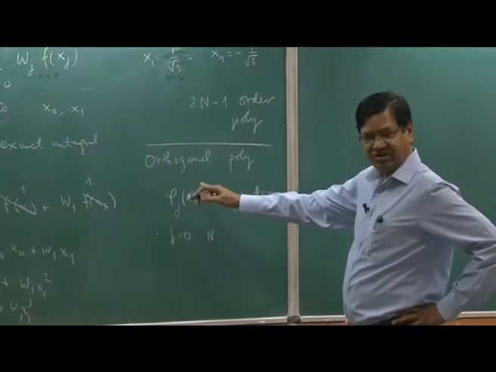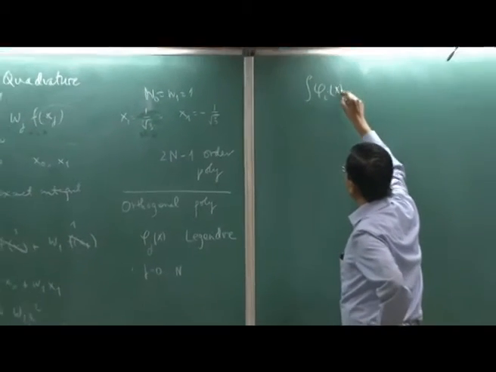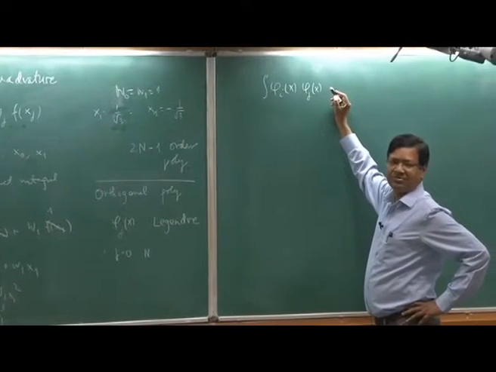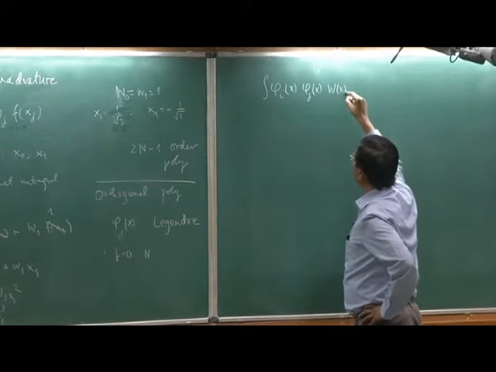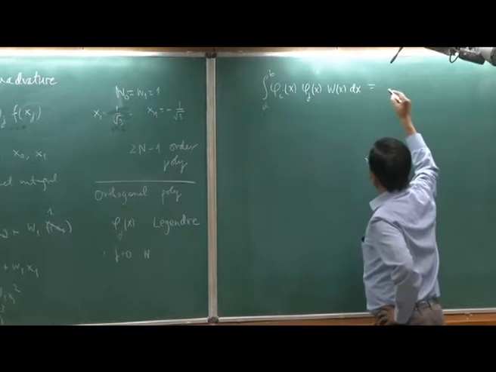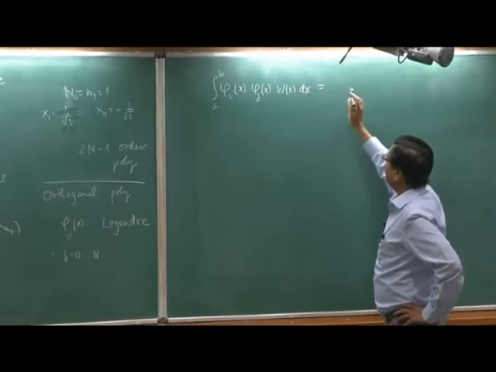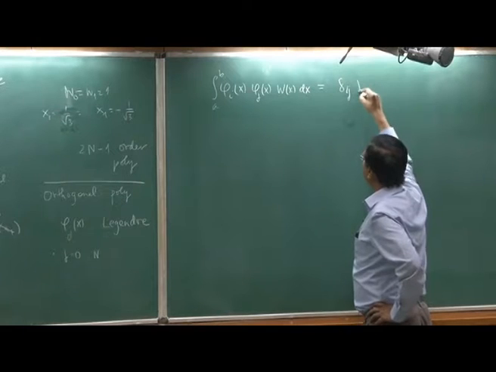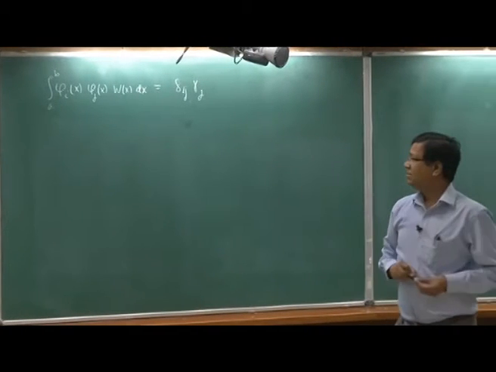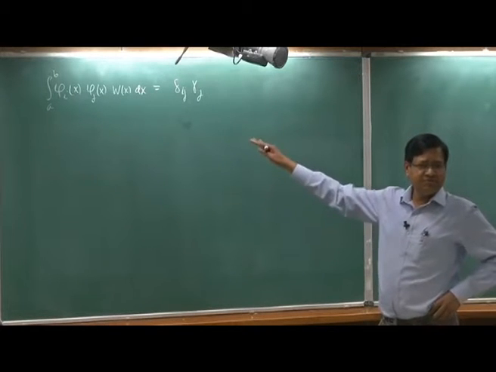Because Legendre polynomials are orthogonal, they satisfy the property: the integral from a to b of phi i of x, phi j of x, and this is called the weight function, w of x, dx. This does not equal 1, they are not normalized orthogonal functions, they are orthogonal functions. It equals delta ij times gamma j, where gamma j is a number. That is a property of orthogonal functions, right? Everybody knows this?